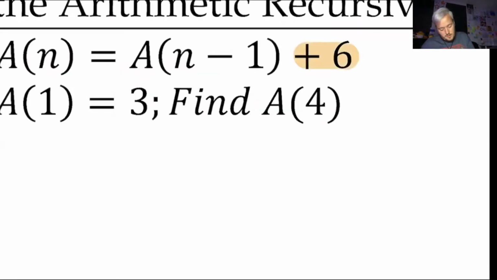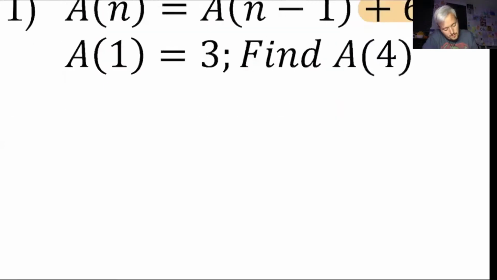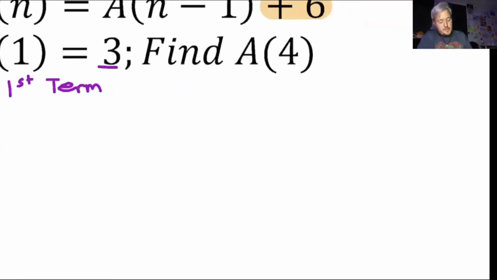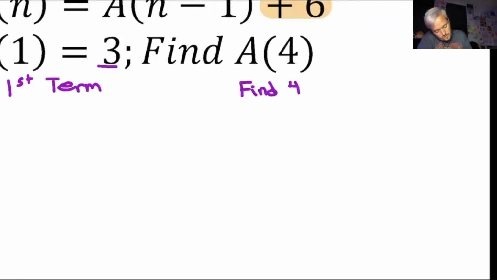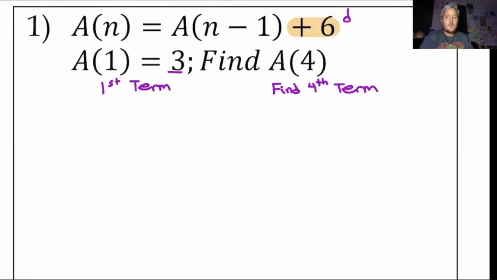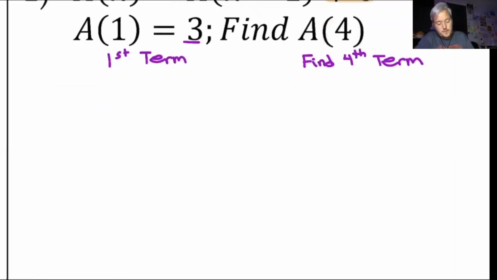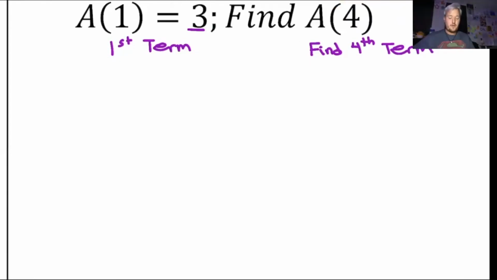So right here, where we have plus 6, this is our common difference. So this is the rate at which it's going to change. So here we have our first term, a of 1. So our first term is equal to 3. So this is saying find the fourth term. All right, so you have to write these out in a very specific way.